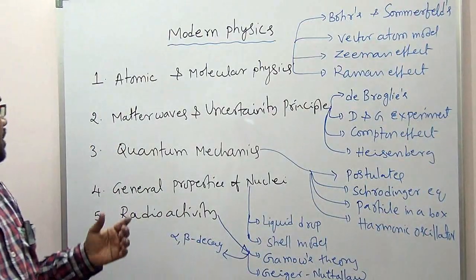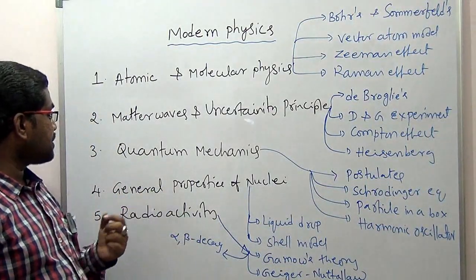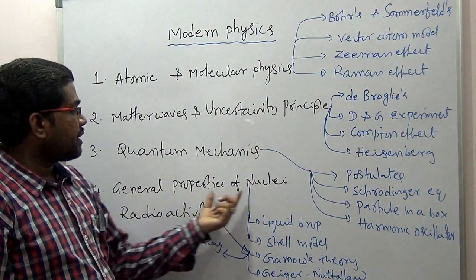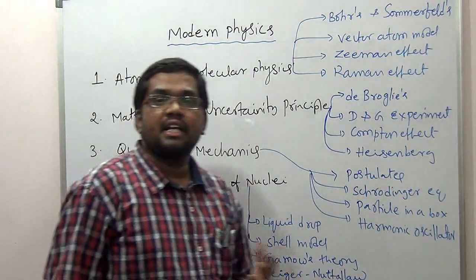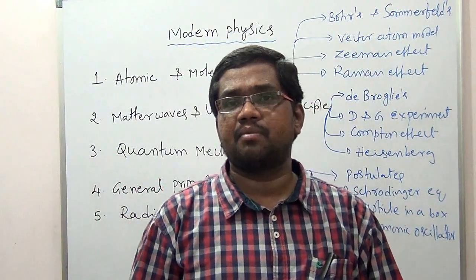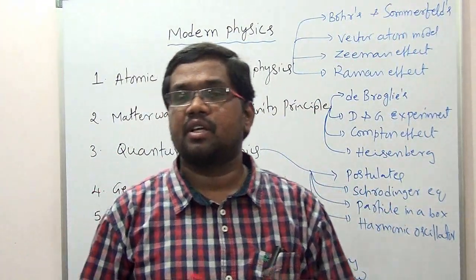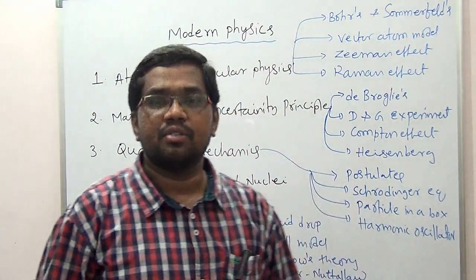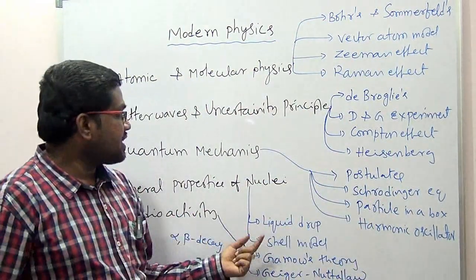Then we will go to nuclear physics. Nuclear physics has two topics. Some general properties of the nuclei: what the radius, mass and size are, and all these things we will discuss in the general properties of the nuclei. Then nuclear dipole moments, nuclear spin, isospin concepts and all those things. Mainly we will discuss here the liquid drop model.